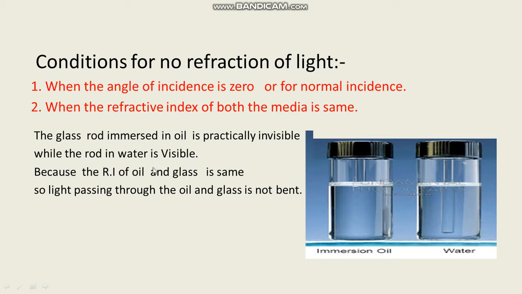Why? Because the refractive index of oil and glass is the same. So light passing through the oil and glass is not bent. So here refraction does not take place. So when the refractive index of both the media is the same, refraction does not take place.